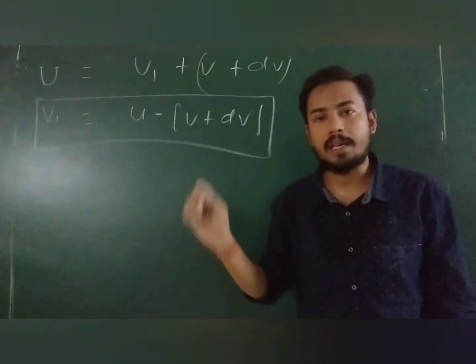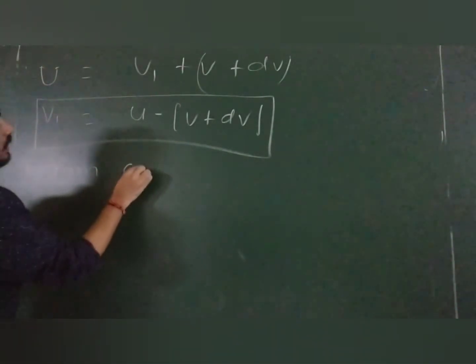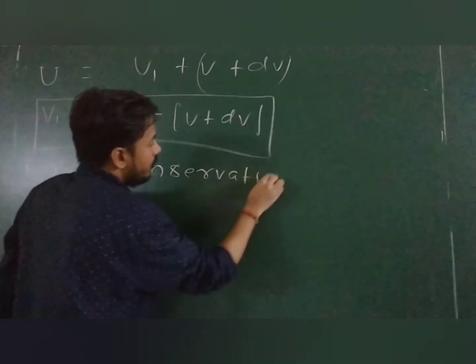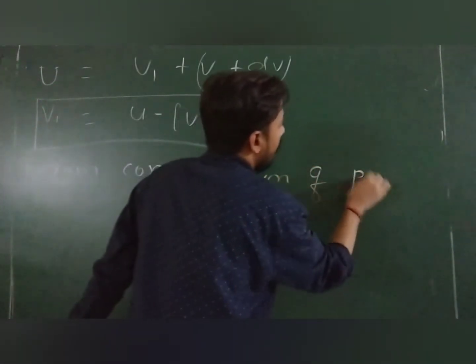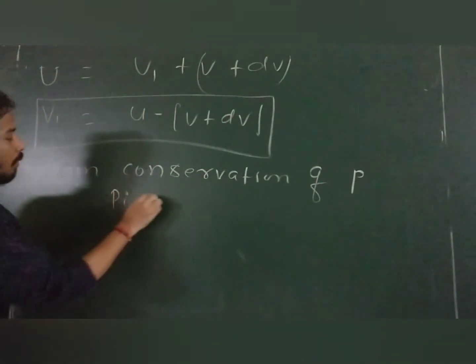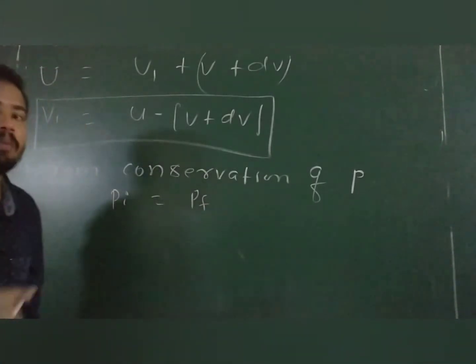So we can apply conservation of linear momentum. From conservation of linear momentum P, we can say initial momentum is equal to final momentum. So what is the initial momentum?